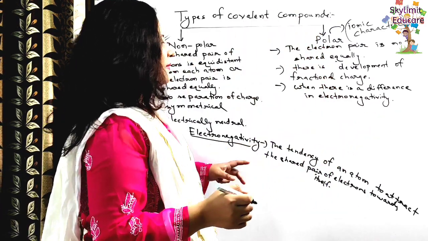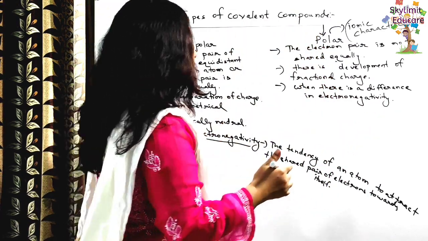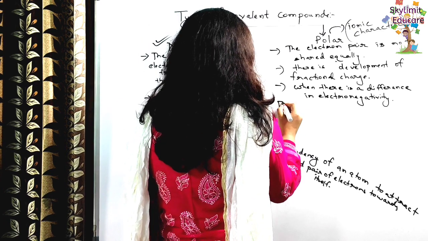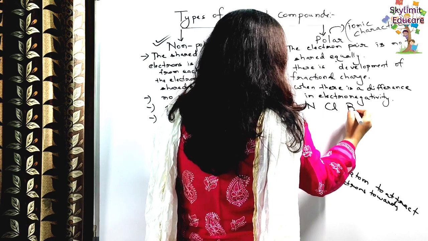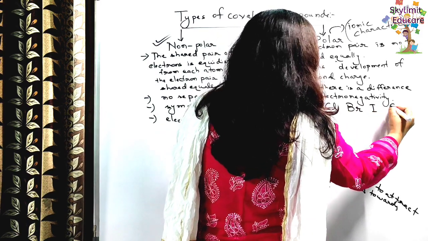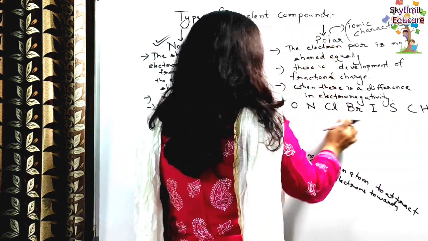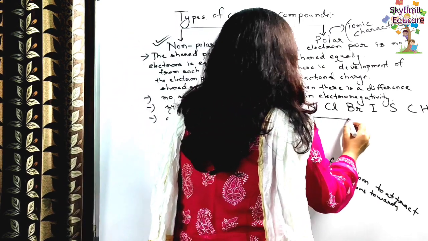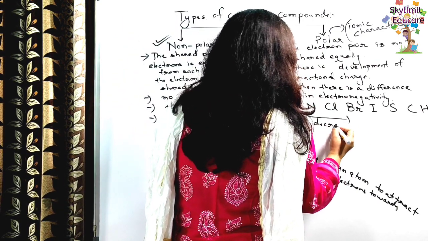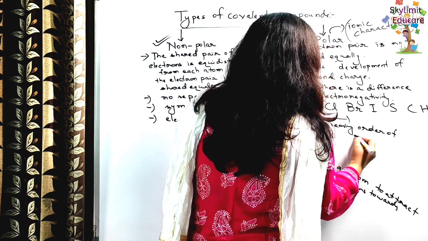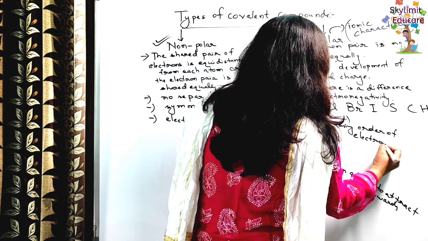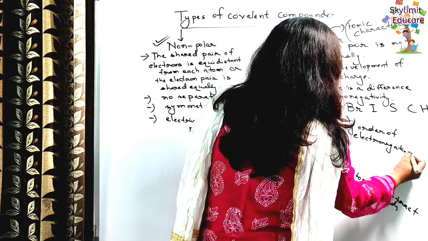So students, for the time being, you can remember one series that I am going to tell you. Remember this series. I have arranged it in the decreasing order of electronegativity. What is electronegativity?